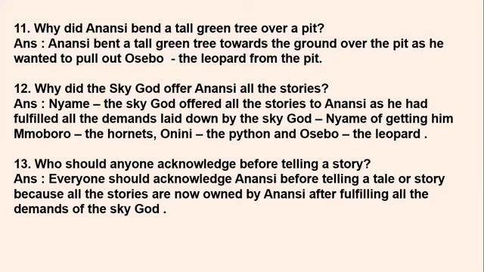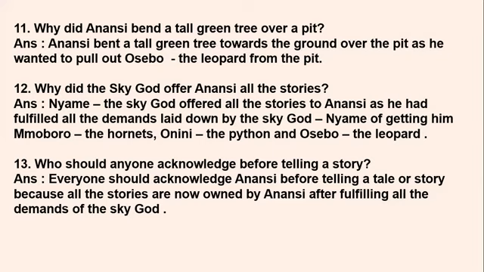Okay, we learned that Anansi had bent the tall green tree towards the ground and over the pit as he wanted to pull out Osebo, the leopard, who had fallen in the pit. He was pretending as if he was going to help the leopard come out of the pit, so he tried to bend the tall green tree over the pit.